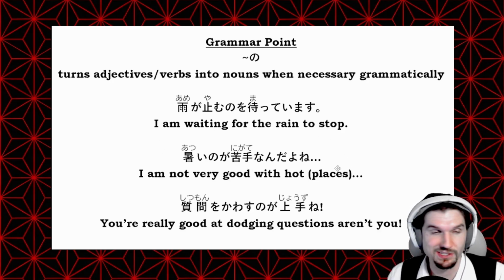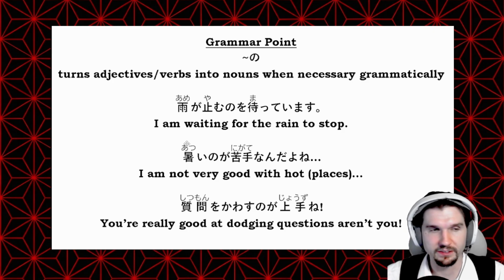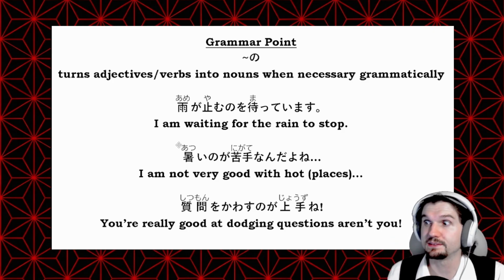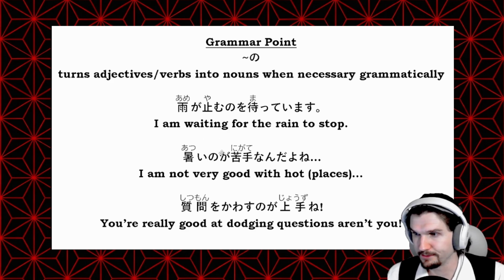Now, in context, this could mean something else. Instead of saying like a hot country or a hot climate, this could be a hot food or something. You take a sip of some coffee or tea and you say, it's hot. 暑いのが苦手なんだよね. But we do have to turn that i adjective 暑い into a noun using no there.